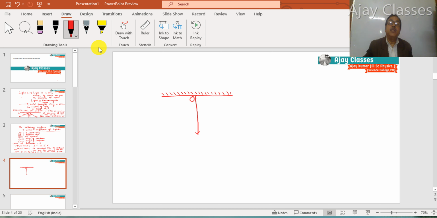We take a point-sized object at point A. A ray of light is incident on the plane mirror at a certain distance from it, and after reflection, bouncing back, it enters the observer's eye at the same angle as the angle made by the incident ray. So i and r are equal to each other. This is the point of reflection.